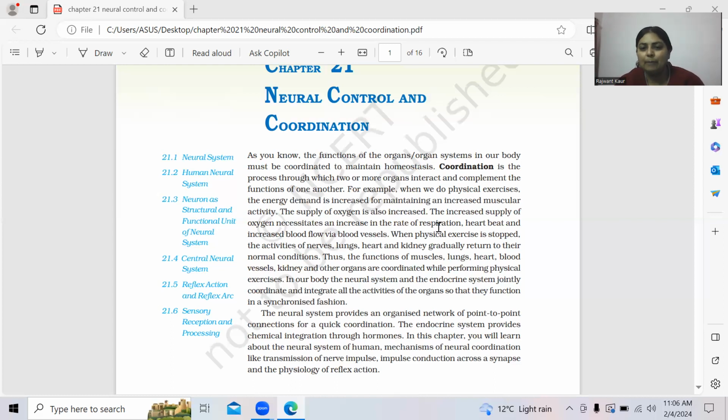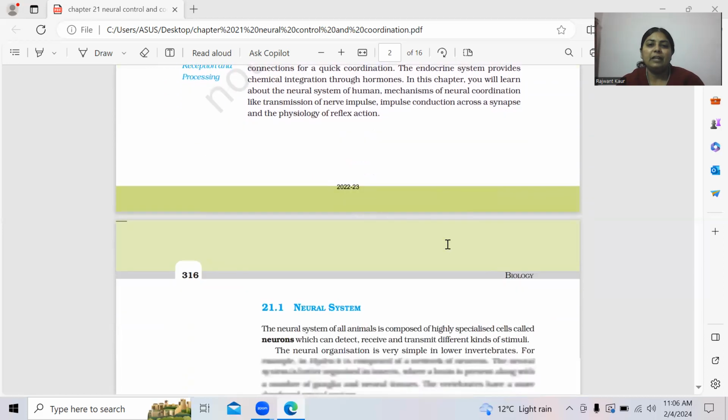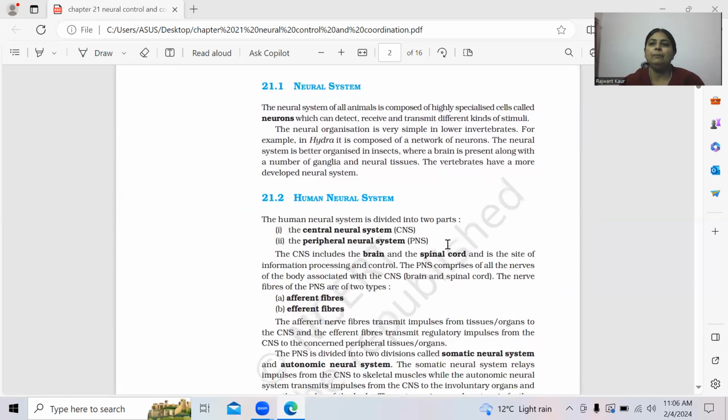What are the basic components? How do your nerve fibers carry nerve impulses, and what is the role of neurons? And we will also tell you about the different parts of the brain as well as their functions. So proceeding with the next page, children, here it is given: neural system.